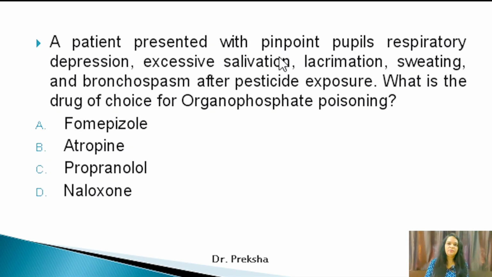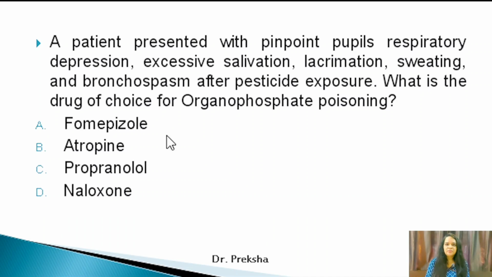Now suppose the organophosphate poisoning diagnosis is not given, then you can easily judge that this is organophosphate poisoning from the symptoms only. You have to remember these are the pinpoint pupils, respiratory depression along with increased secretions like excessive salivation, lacrimation, sweating. All these are indicative of organophosphate poisoning, and the drug will always be atropine, or the other drug is pralidoxime that acts by reactivating the acetylcholinesterase enzyme.